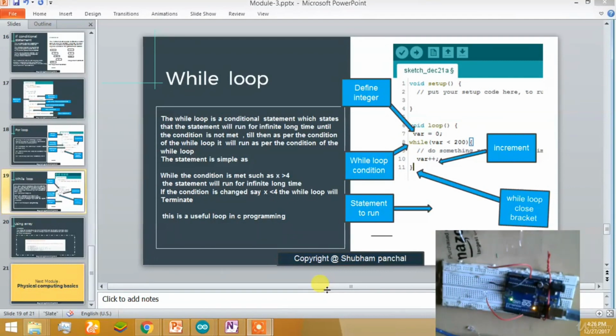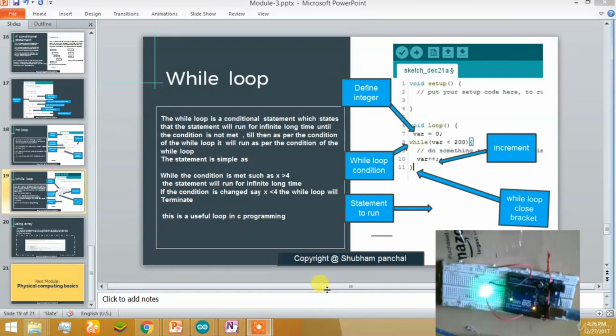A while loop is similar to the for loop we studied previously, but there are some basic differences between the for loop and the while loop. A while loop does not require an increment, while the for loop syntax says that it requires an increment. For a complex condition, you can even use a boolean statement to run a while loop, which is not possible in a for loop. Another important thing is that a for loop is a very good choice for calling an array, while a while loop should not be preferred for such cases.